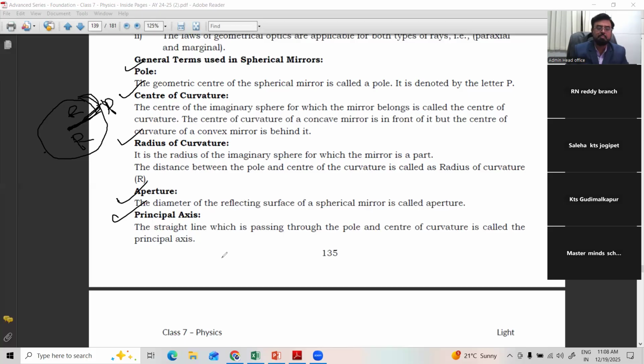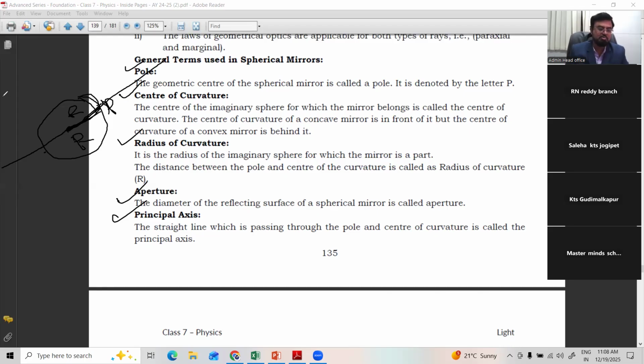A straight line passing through the pole and the center of curvature, like this. So this is the center of curvature, this is the pole, and the imaginary line passing through these is called the principal axis. Whether it is a concave mirror or a convex mirror, no matter. An imaginary line passing through the center of curvature and the pole is called the principal axis.